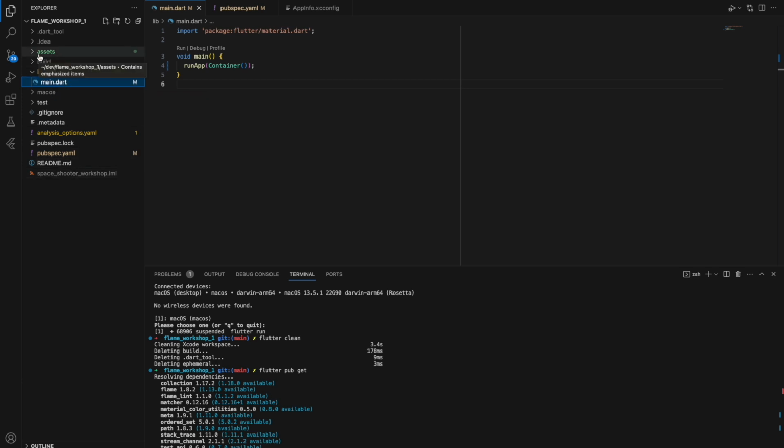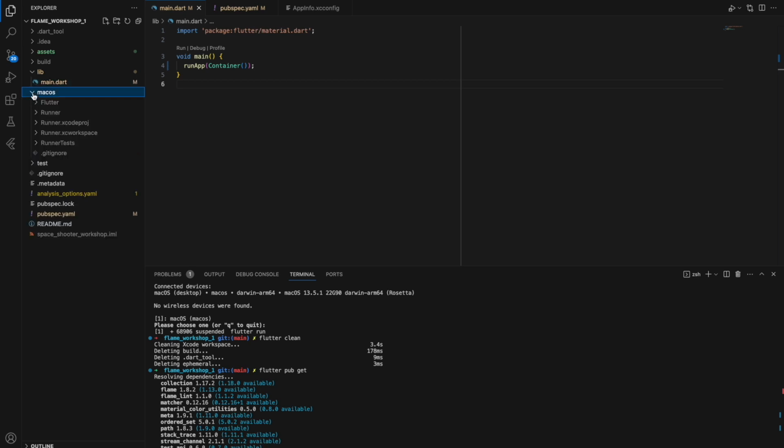Also, important to mention that this is only macOS. With macOS, it's really easy to showcase the game. If you don't have a Mac or you're a Windows or Linux user, as you saw before, it's the same approach. So you could have a Windows or Linux project, or if you want to implement it on Android or iOS, you need to control user input in a different way, but I think you will figure it out.